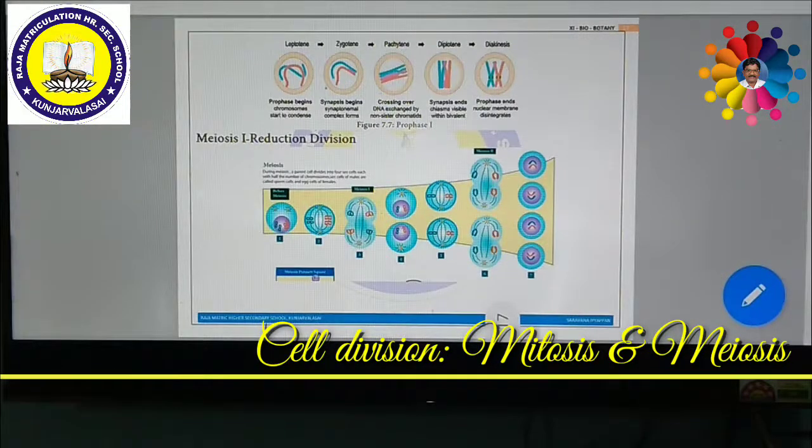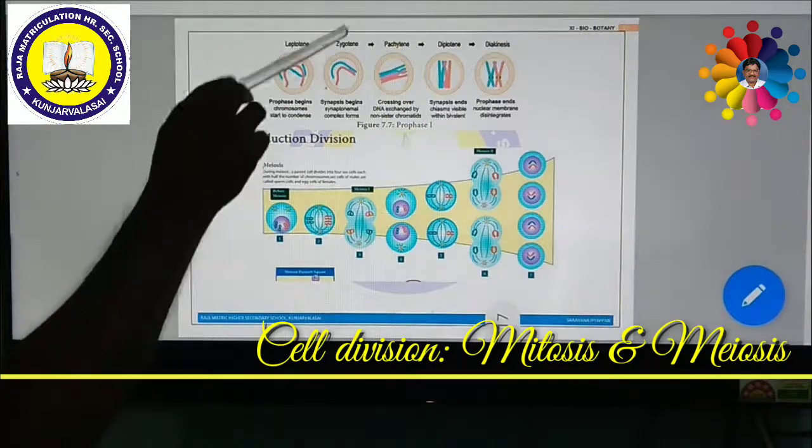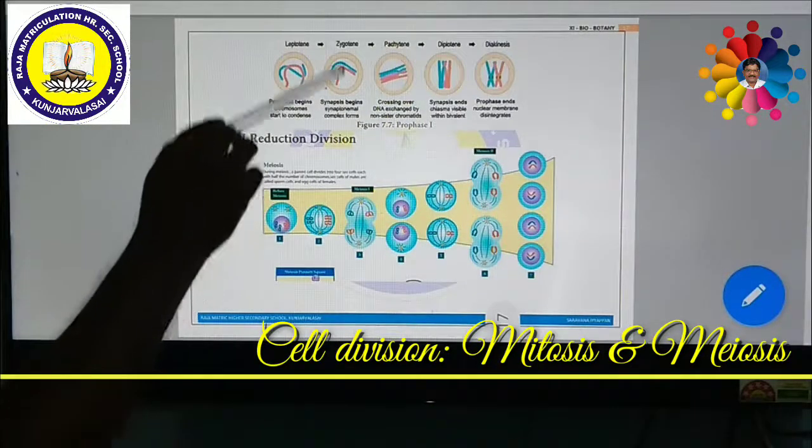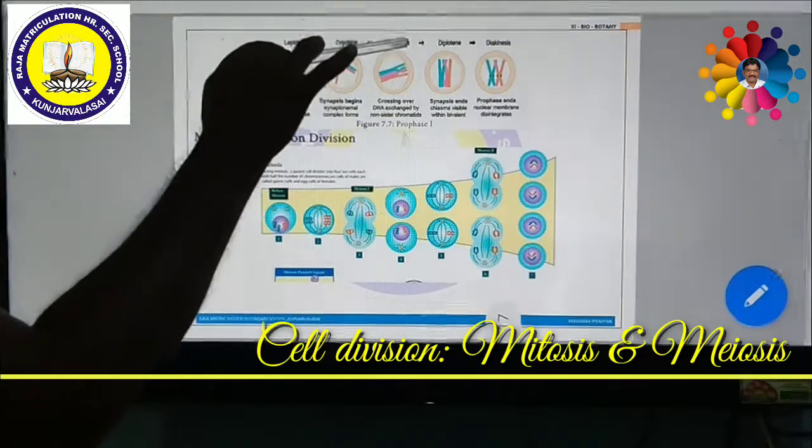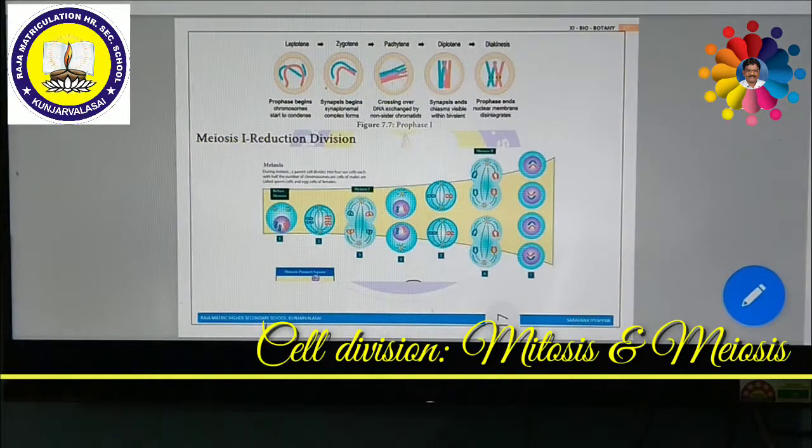What do you mean by tetravalent? In the bivalent stage, these are having two chromatids. So these two chromatids become four chromatids. Then this will enter into the pachytene stage.